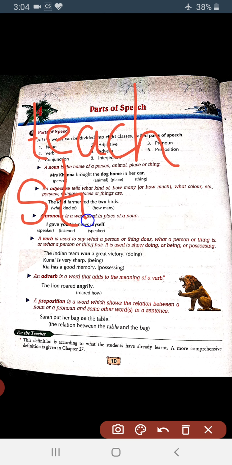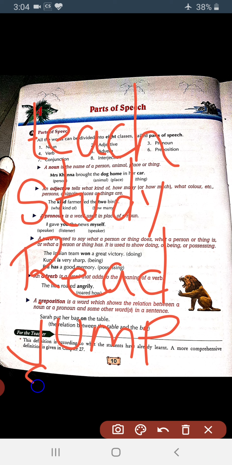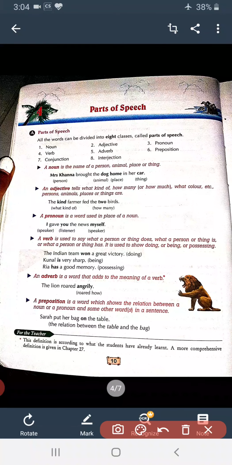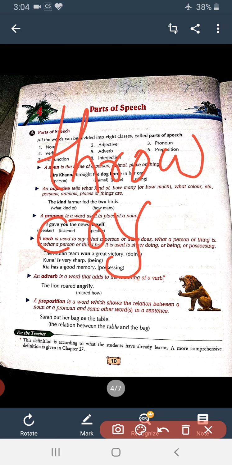Study, read, jump, slip, throw, cry. There are many verbs. Win means jeetna.